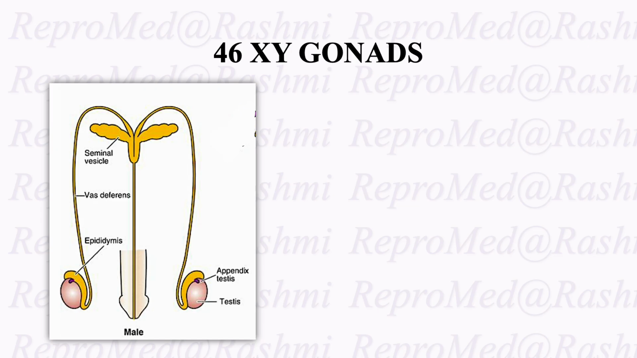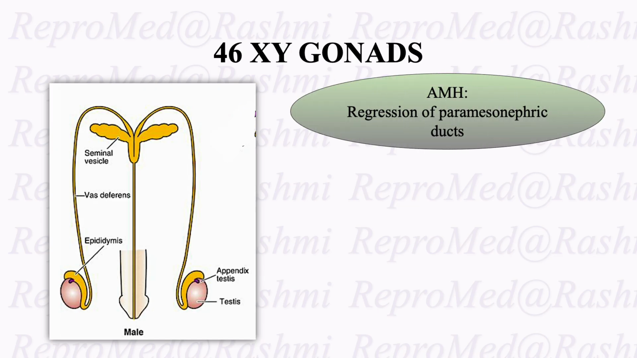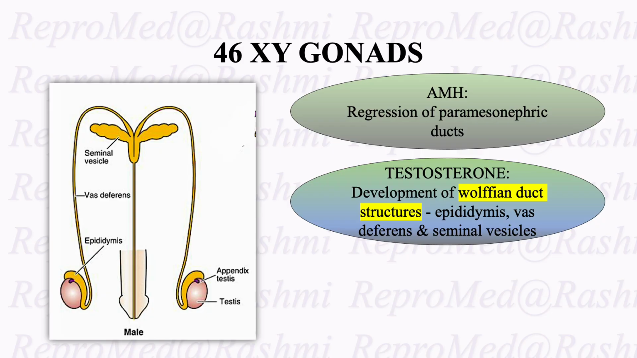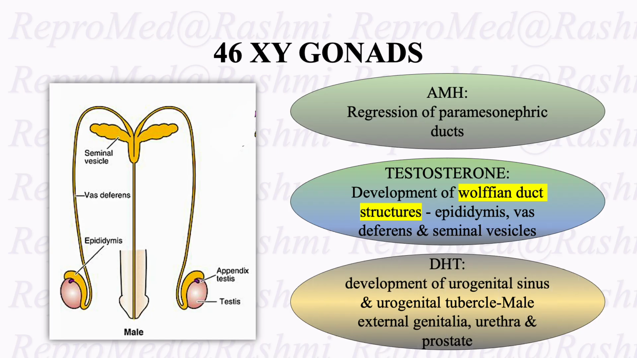In 46XY gonads, AMH is released and it leads to regression of the paramesonephric duct, that is the Mullerian ducts. While testosterone leads to development of the Wolffian duct structures, that is epididymis, vas deferens and seminal vesicles. So these are the Wolffian duct structures, and this is very important to know. The epididymis, vas deferens and the seminal vesicles are the structures derived from the Wolffian duct.